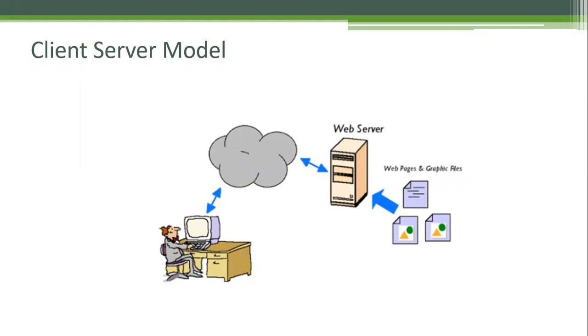Services, Windows services which run in the background, web services or web APIs, and some background jobs like this. We can develop different kinds of applications using the framework.